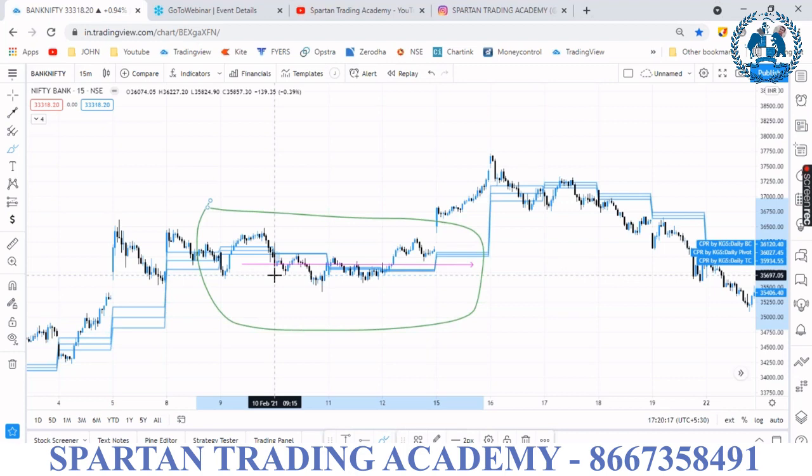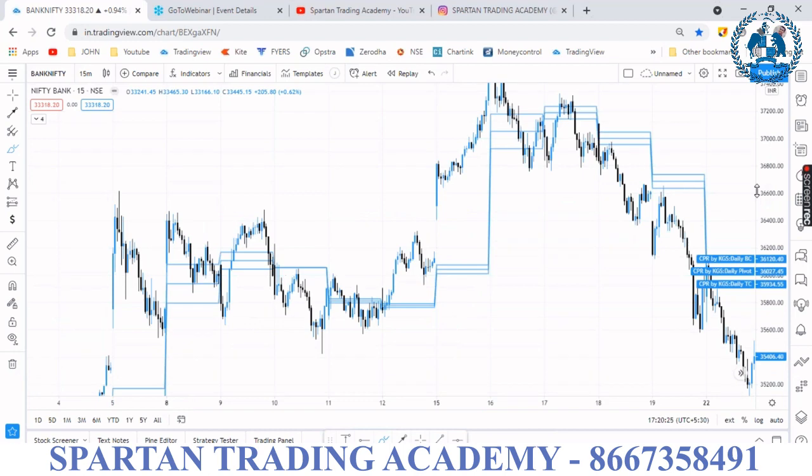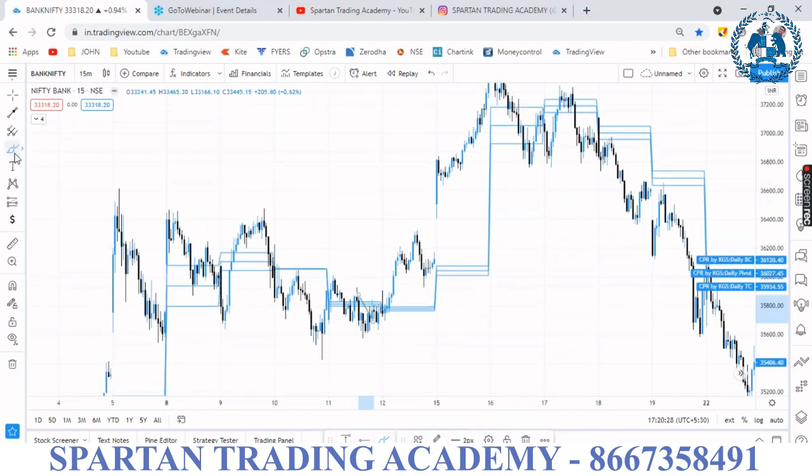All the CPR is in a range. Whenever you get a range CPR or inside CPR, what is meant by inside? The CPR of the previous day and the current day: the current day CPR is fully inside the previous day.